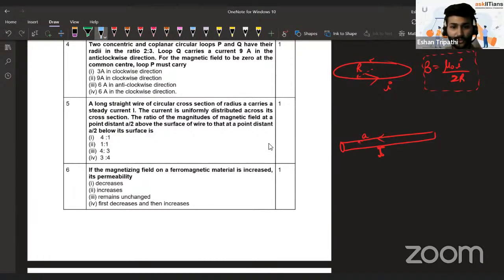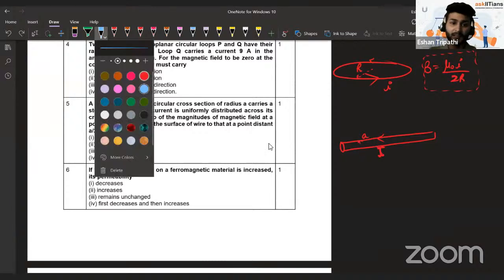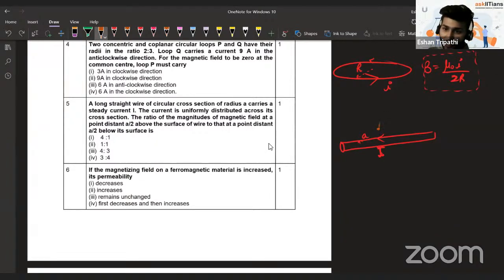We have been asked the ratio of magnitudes of magnetic field at a distance A by 2 above the surface of the wire to a point at a distance A by 2 below its surface. Basically, they're asking the magnetic fields ratio at this point A at a distance A by 2 outside it and at a point B at a depth A by 2. So outside seems very easy, right? Outside, at point A, you can say the magnetic field is what?